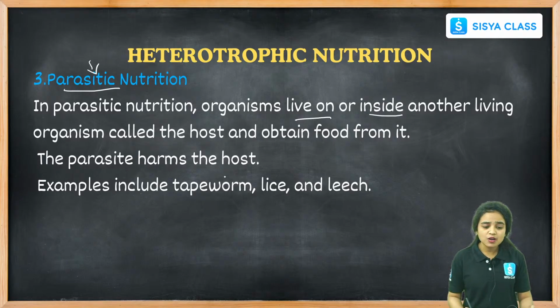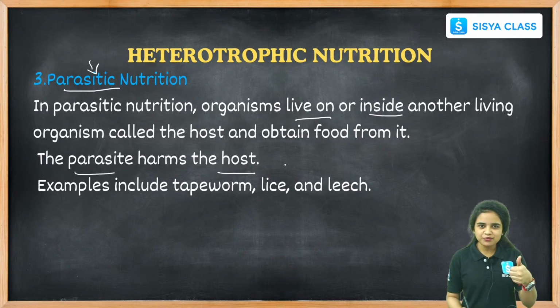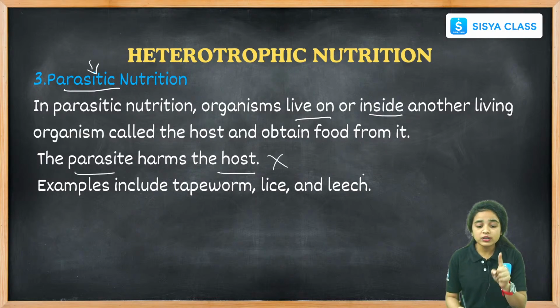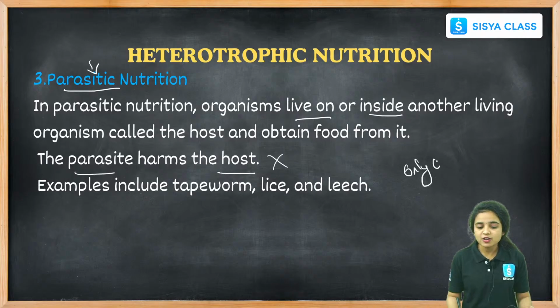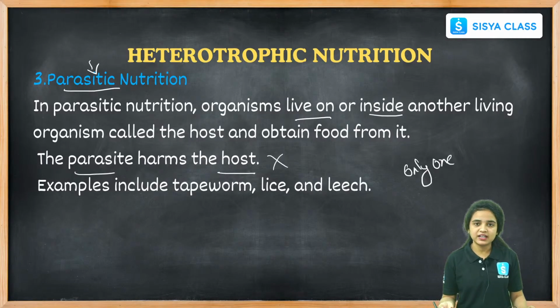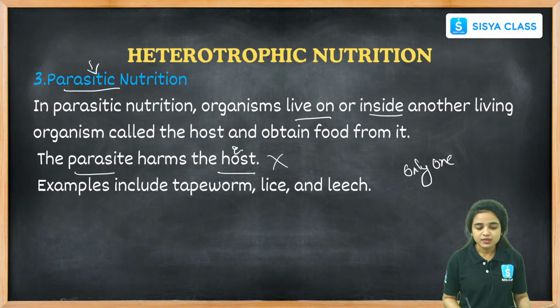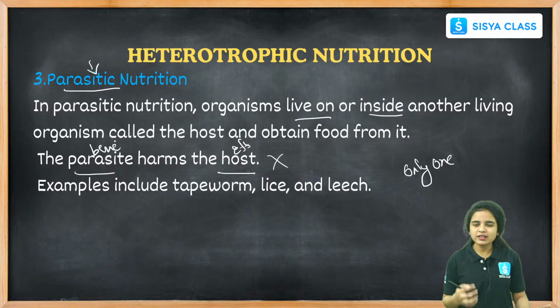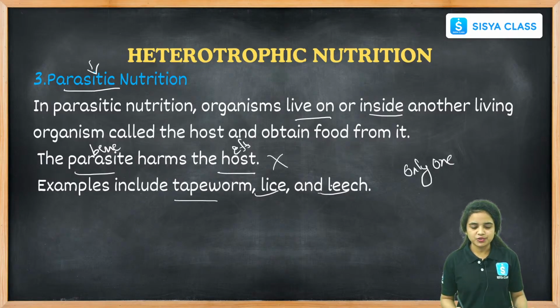The parasite harms the host. Here the parasite gets benefited and the host gets affected. Both organisms are not benefited, only one organism, the parasite, is benefited. Examples of parasitic nutrition are tapeworm, lice and leech.